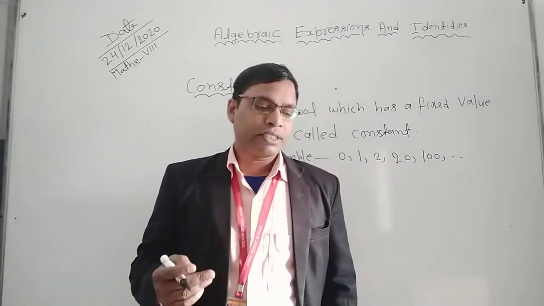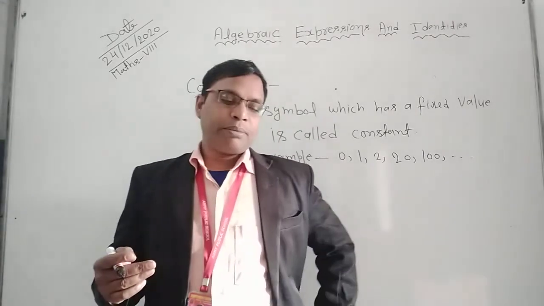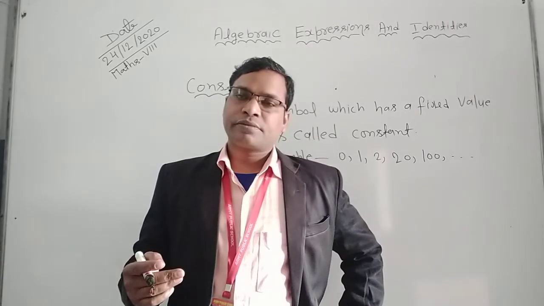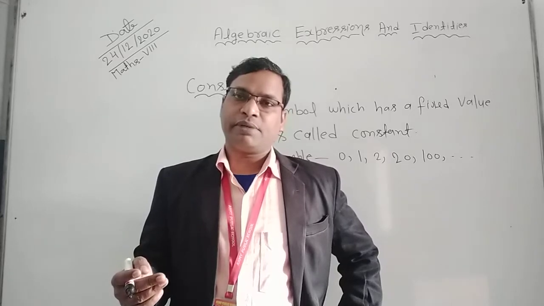Or you can say a symbol which can be given various numerical values is called variable.